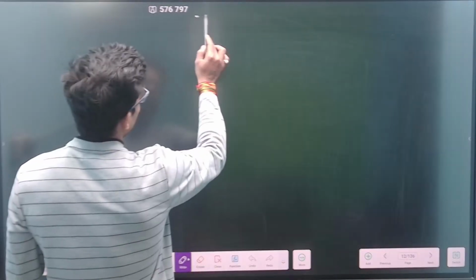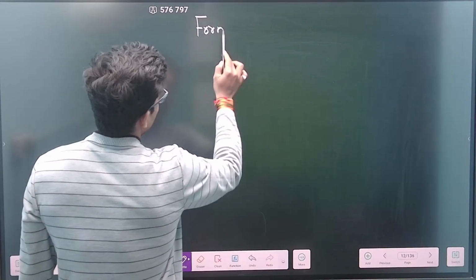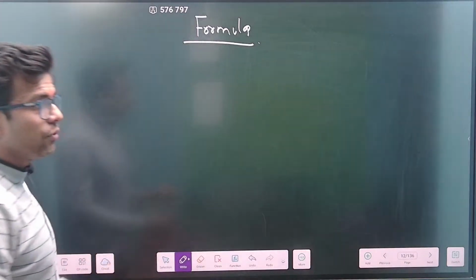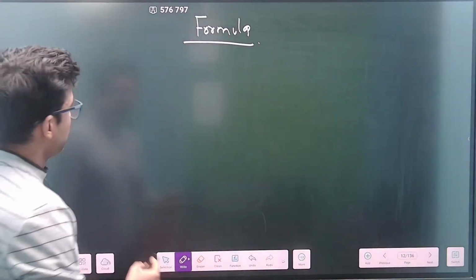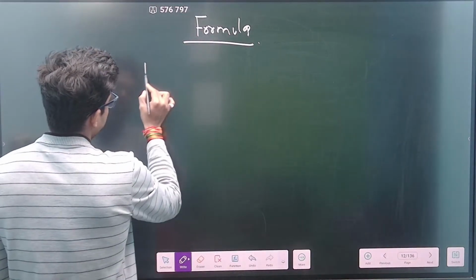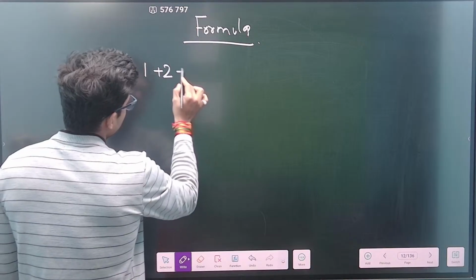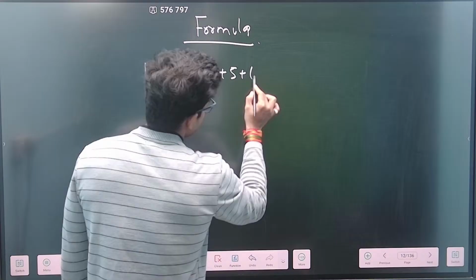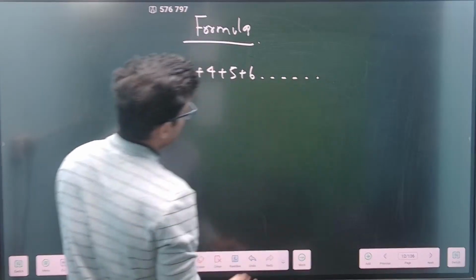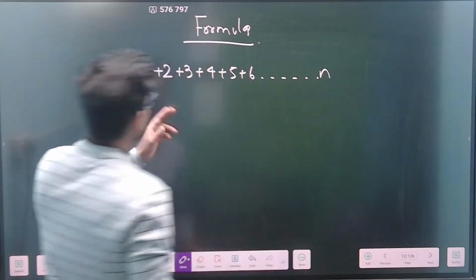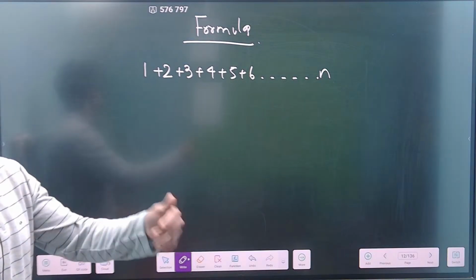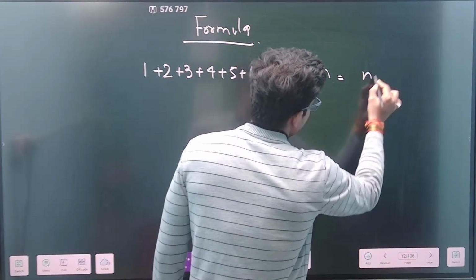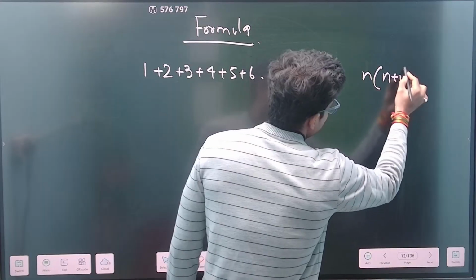which is the formulas you should know. The first formula is for adding consecutive numbers. Suppose I am adding 1 plus 2 plus 3 plus 4 plus 5 plus 6, and so on up to n. The sum of these numbers is nothing but n into n plus 1, divided by 2.